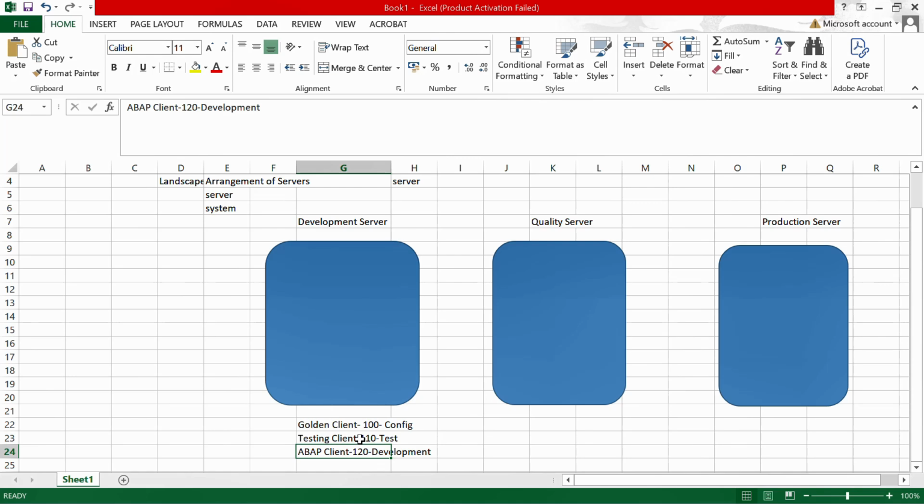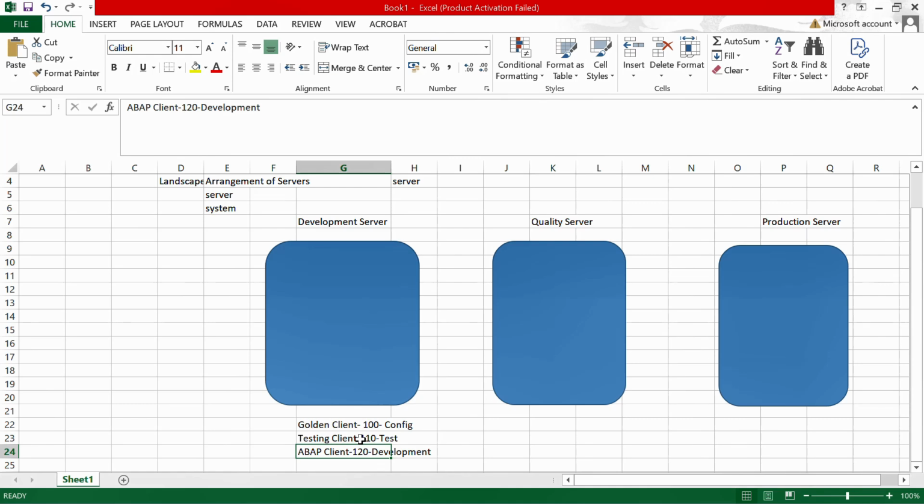Once that truck moves from golden to testing, all the configuration will be visible inside this testing client and you can perform the testing. Once you are satisfied that all the testing is correct as per business requirement, you will release that truck. I'm not saying moving, I'm saying release the truck. What is a truck in our scenario? It is the transport request.